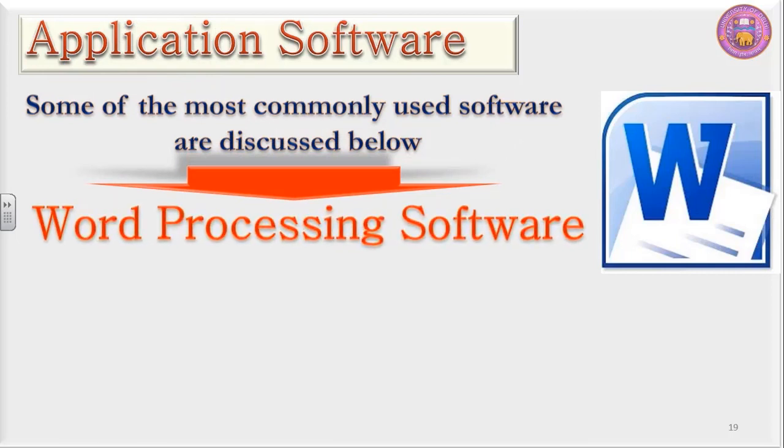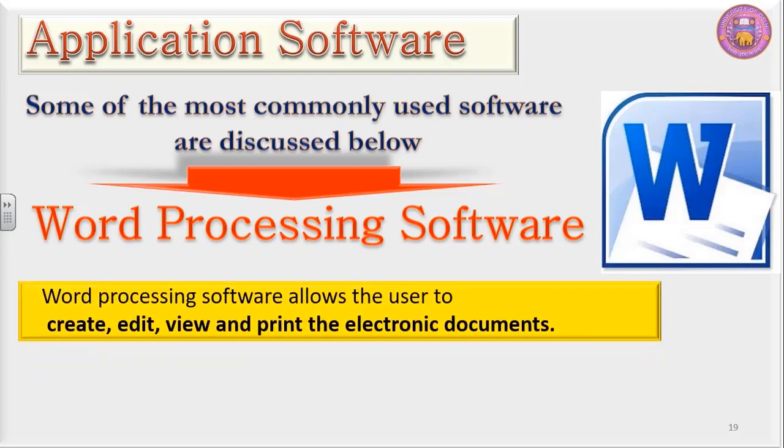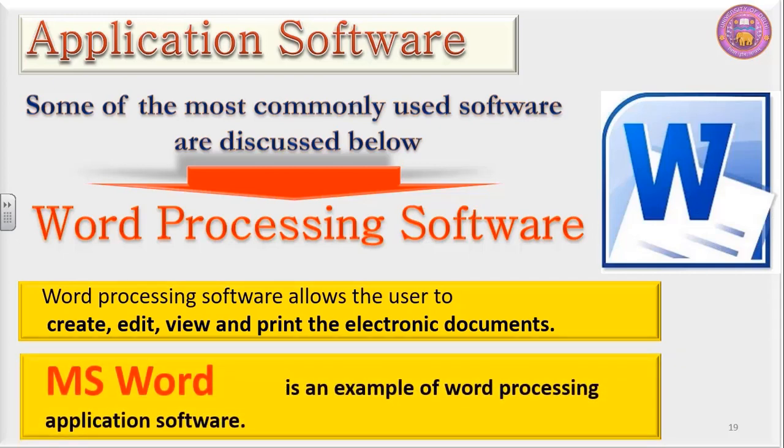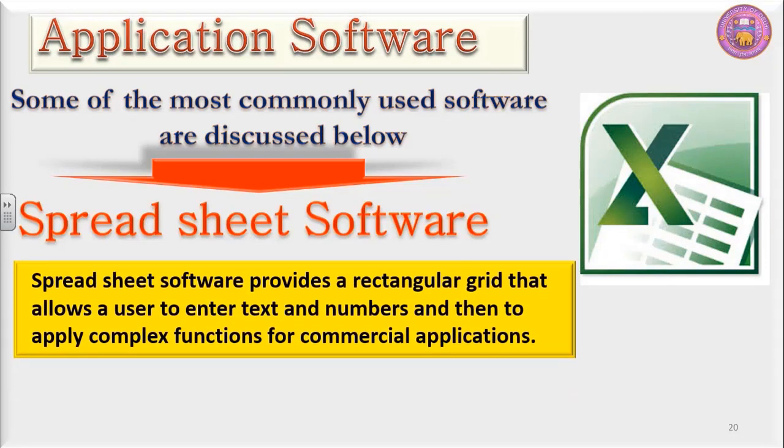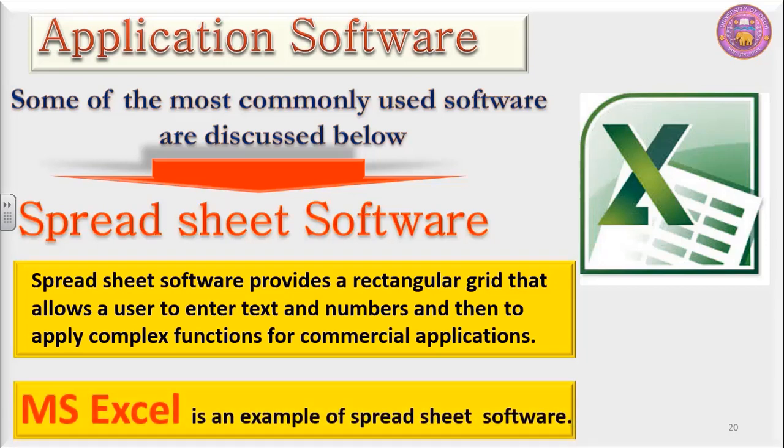The first one, word processing software. Word processing software allows the user to create, edit, view, and print the electronic document. MS Word is an example of word processing application software. Spreadsheet software. Spreadsheet software provides a rectangular grid that allows a user to enter text and numbers and then to apply complex functions for commercial applications. MS Excel is an example of spreadsheet software.